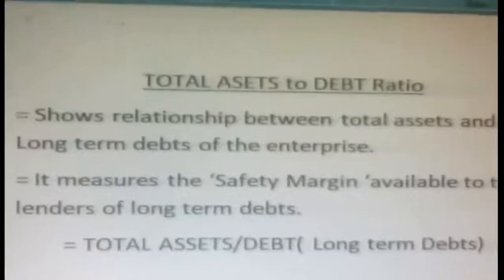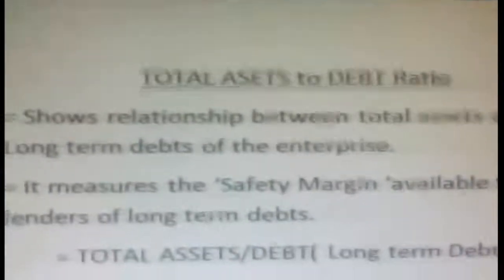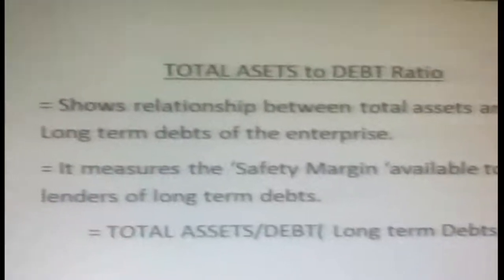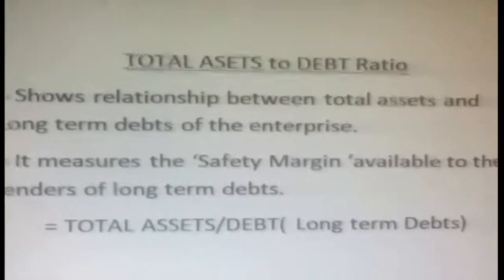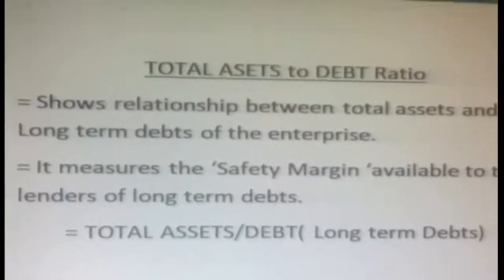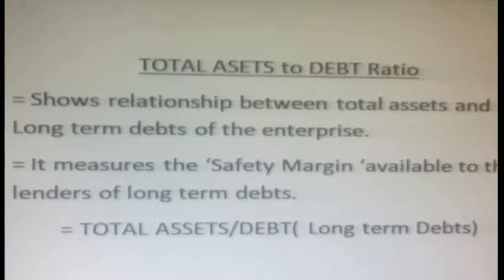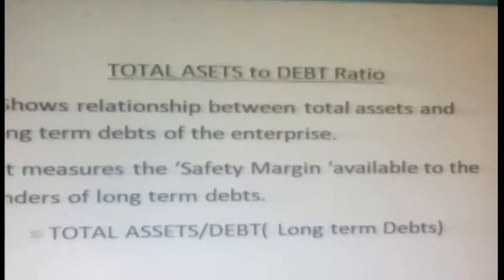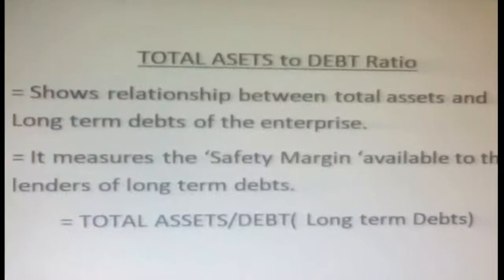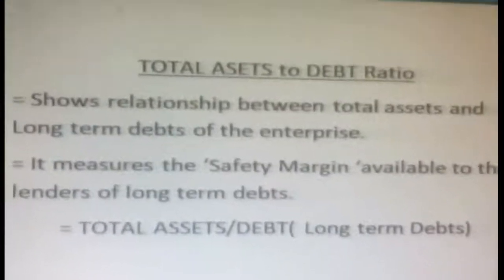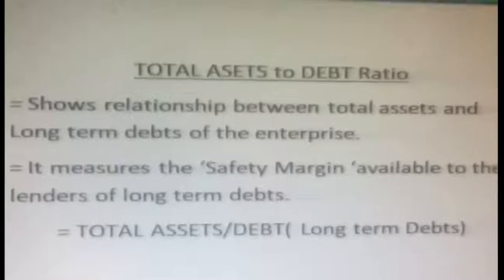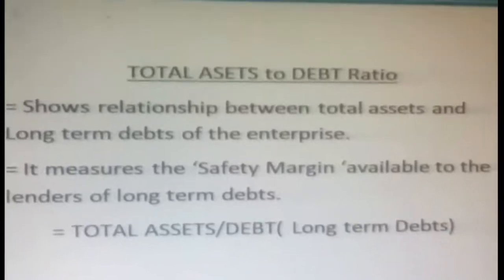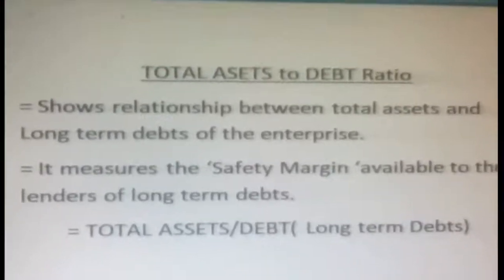So after debt to equity ratio, now total assets to debt ratio. Here it shows the relationship between total assets and long-term debts of the enterprise. As you know now, what are long-term debts? It measures the safety margin available to the lenders of long-term debts. We should be very careful for the repayment. Whenever there is repayment of long-term debts, accordingly we have to maintain our business.